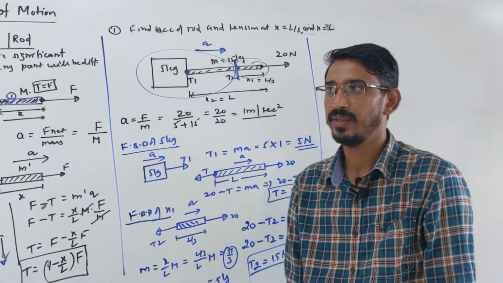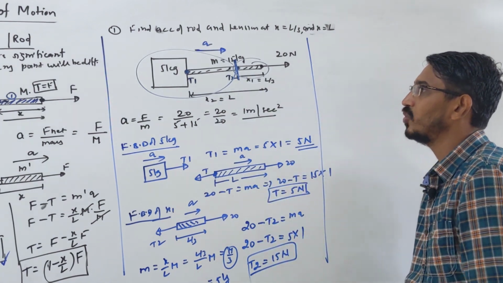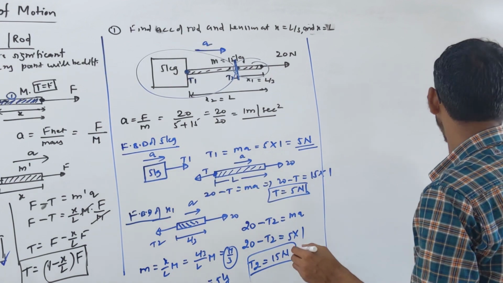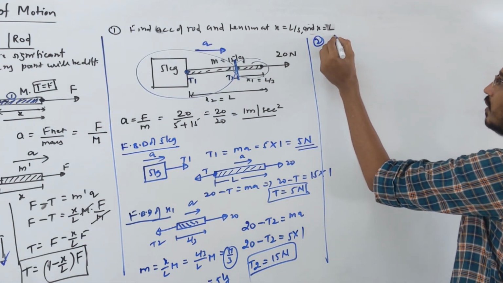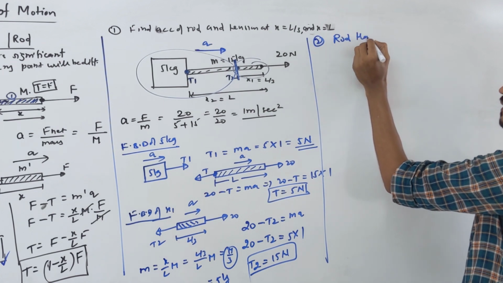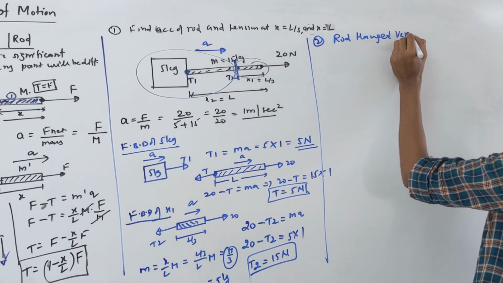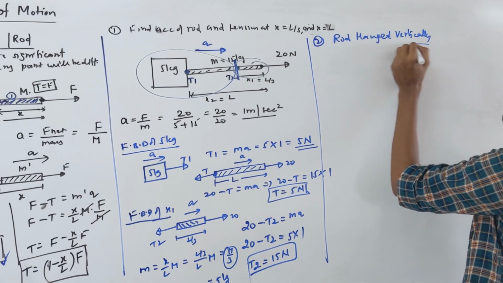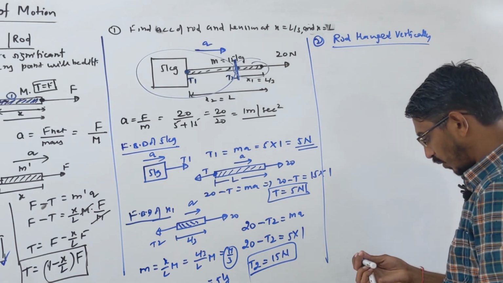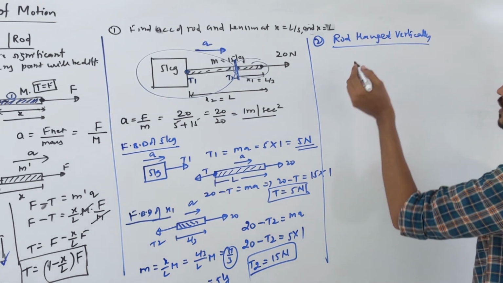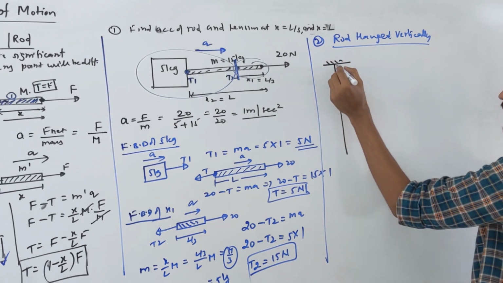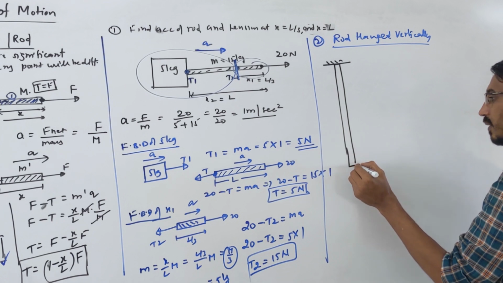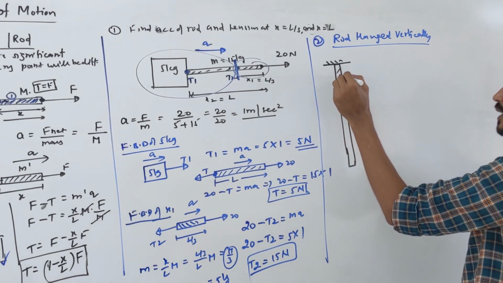So here your rod is moving horizontally, accelerating horizontally. Now the rod can move vertically also. If you talk about a rod hanging vertically, suppose a second type of problem, a rod hanged vertically, the rod can accelerate again. Same rule. Suppose this rod is hanged in this way. This rod is hanged here.